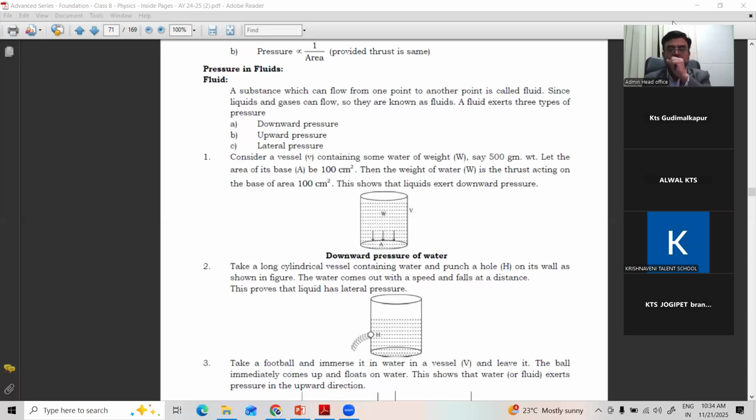Suppose when you are blowing air into a balloon, because of the air pressure, the balloon will bulge. You can see how the balloon is bulging because of the pressure of air. So air exerts pressure in giving the shape to the balloon. Like that, not only solids, both liquids and gases also exert pressure. So these details of types of pressures, how they are exerted and how this is connected to Pascal's law, we'll see in the next class. Right?